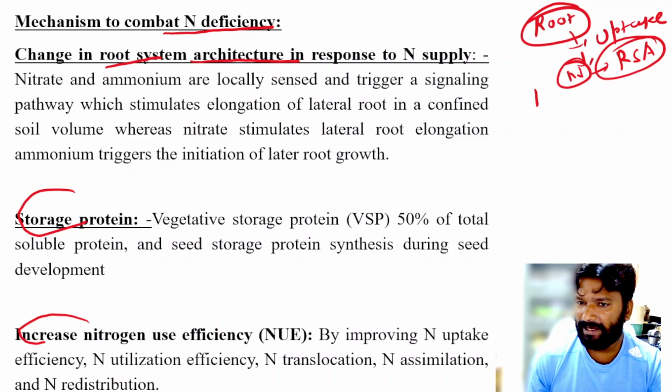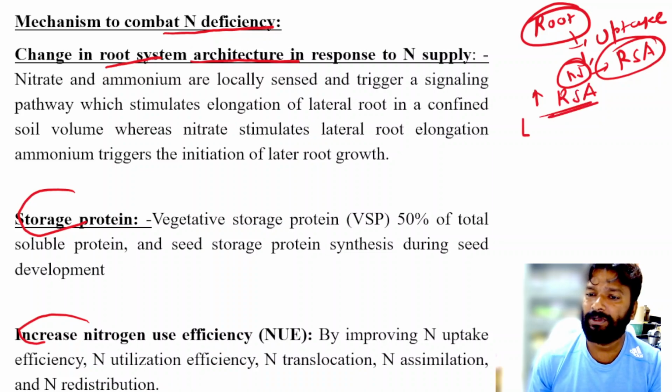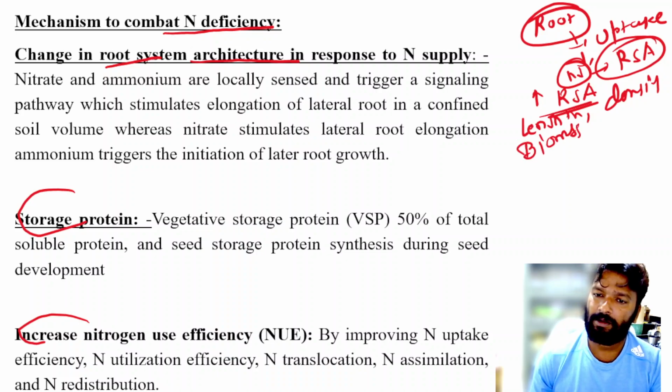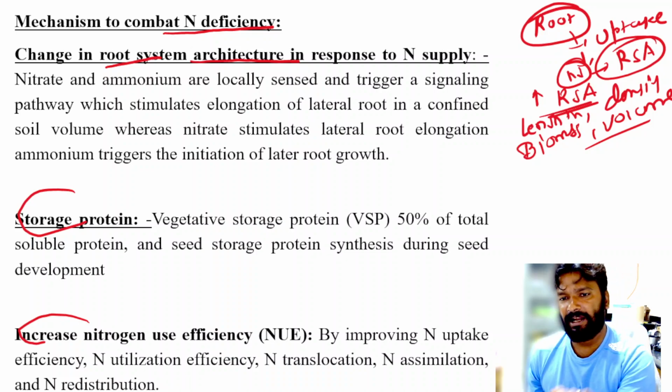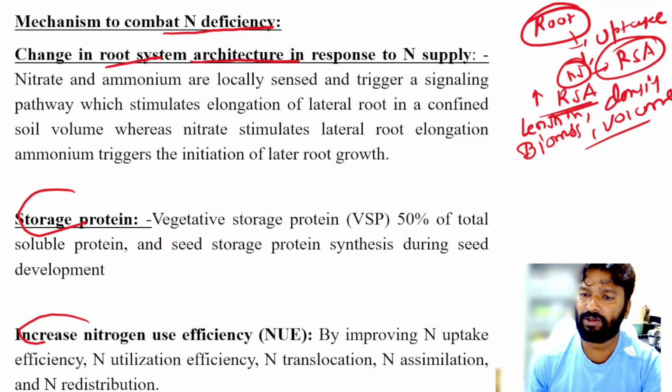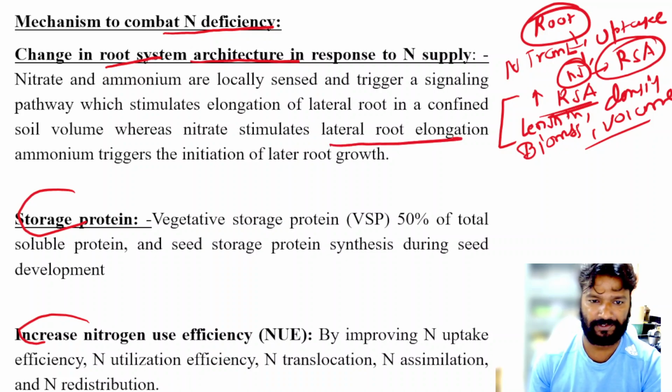So if we can improve the root structure architecture by improving the root length, root density, root biomass, root volume, or other root characters, it increases the nitrogen supply because it will improve the nitrogen transport. Okay, like lateral root elongations.